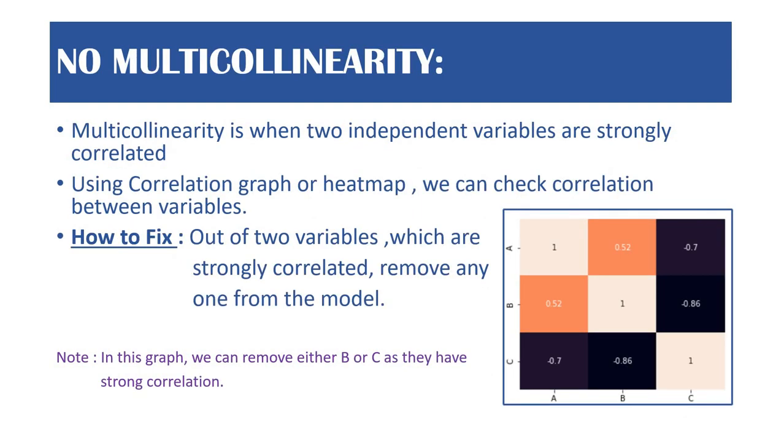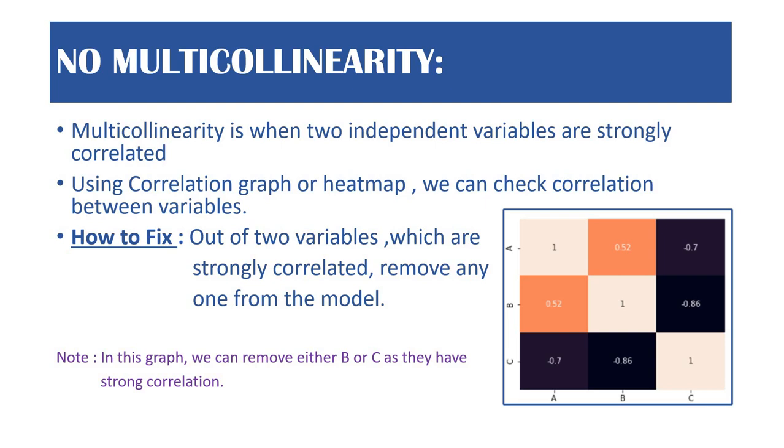Second is no multicollinearity. Multicollinearity is the condition when two independent variables are strongly correlated. Correlated means that they follow some relation, like if one variable increases, then the other also increases or decreases. I mean there is some relationship.